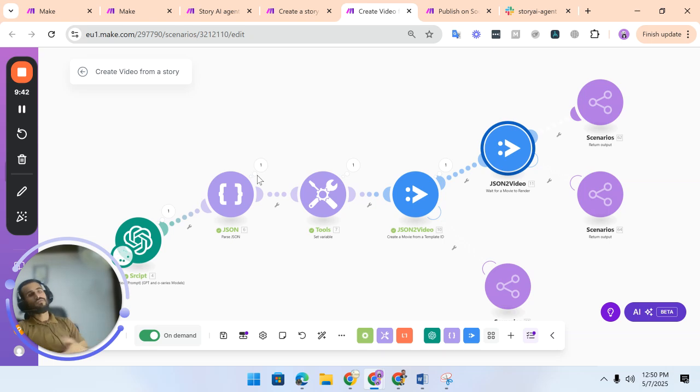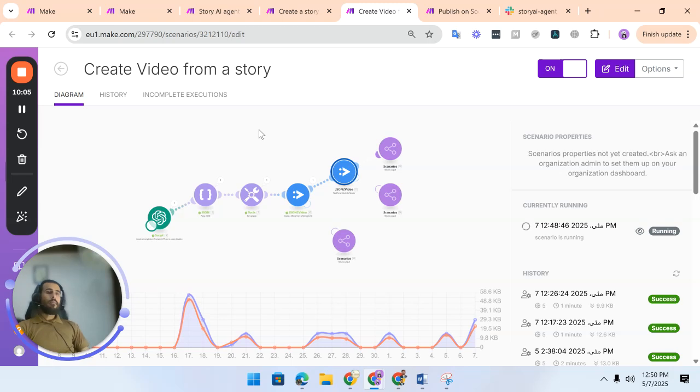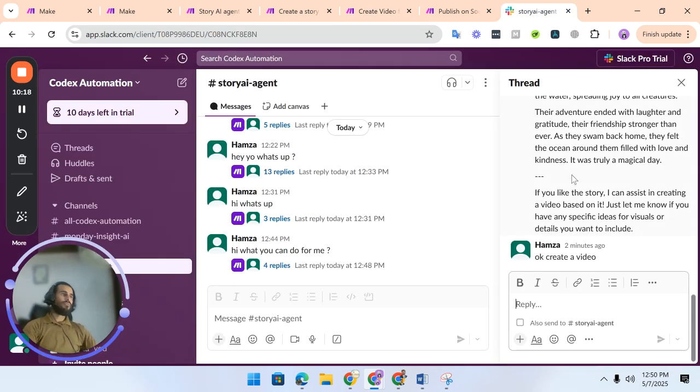It can be any error, so that you know why the error occurs, and you can simply modify it. It may be based on violence, or maybe you are out of credits or something like that. Whatever the error is, it will give you the response back on your Slack channel. In the same way we have to set up inputs and outputs. As you can see, the scenario completed, and if I go back to my Slack channel, let's jump in and see how the video looks.